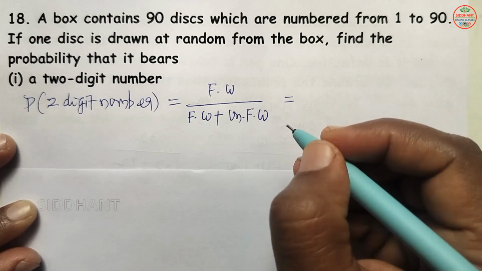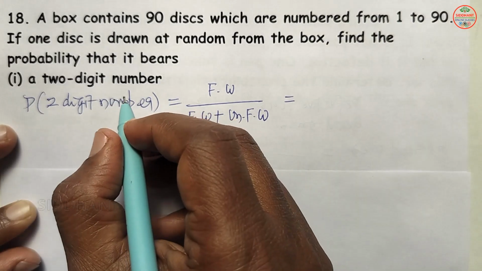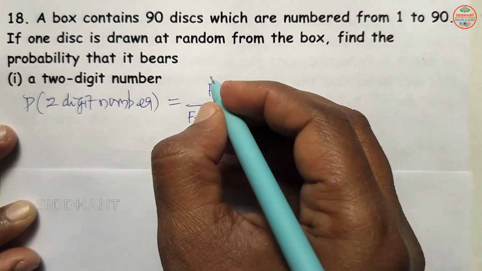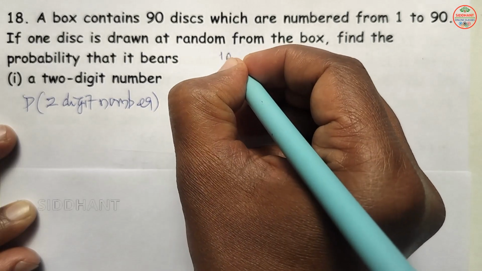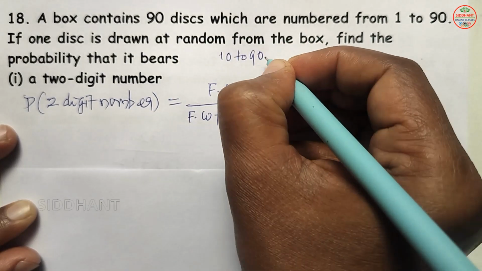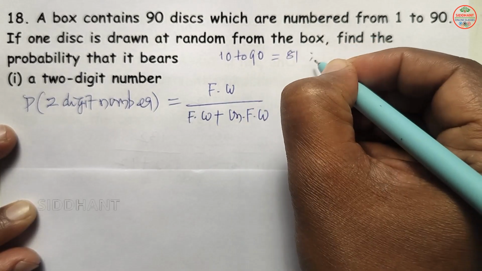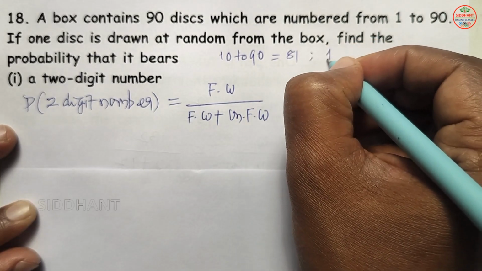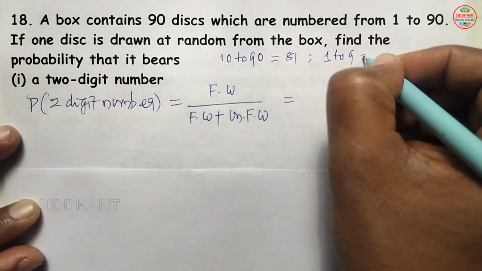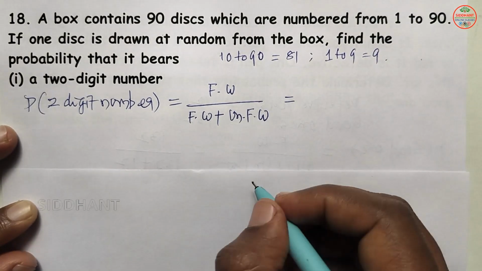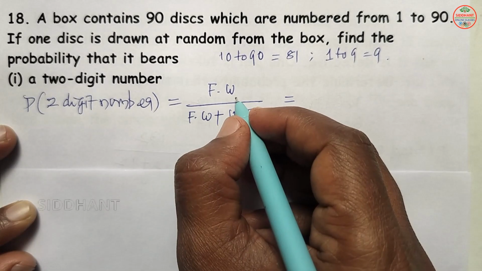So here two digit numbers, how many are there? Means here 10 to 90 we are going to see. So that will be 81. And 1-digit numbers we are going to see, 1 to 9. So that will be 9 here. So 2-digit number favorable ways, how many are there?